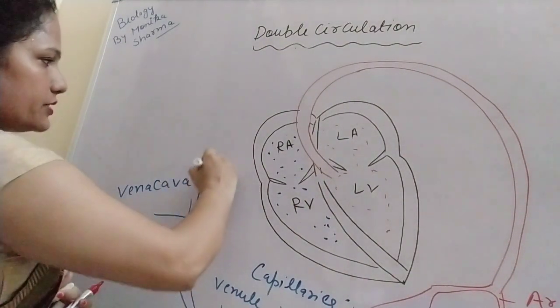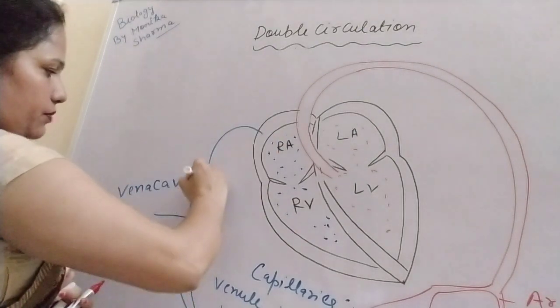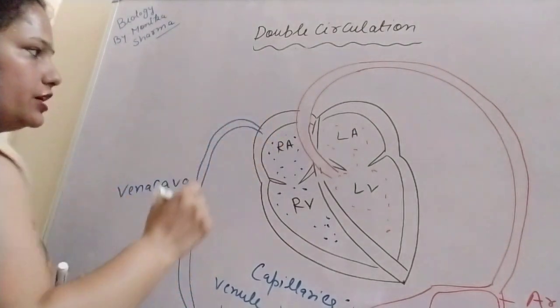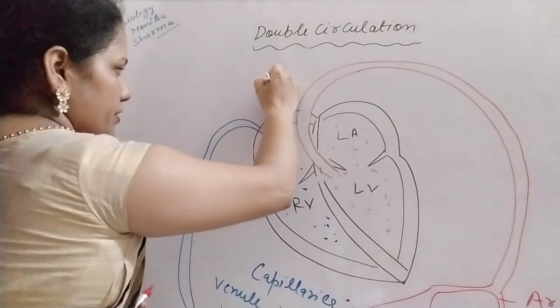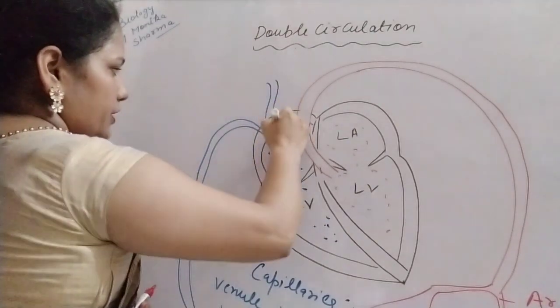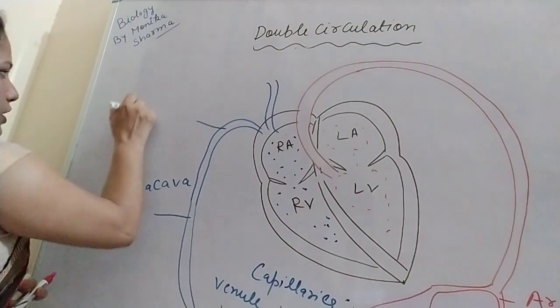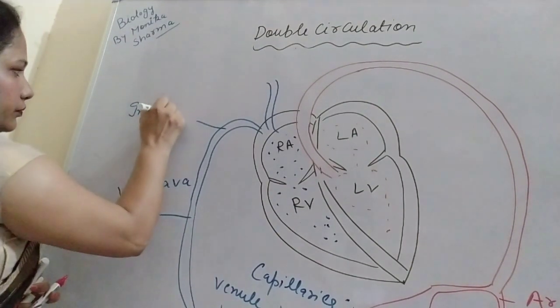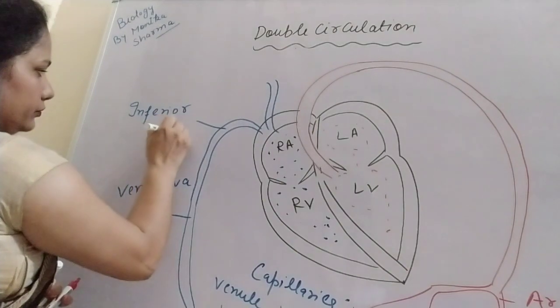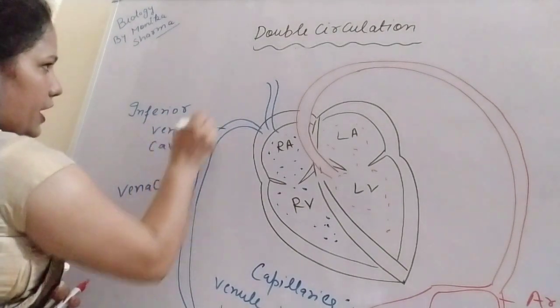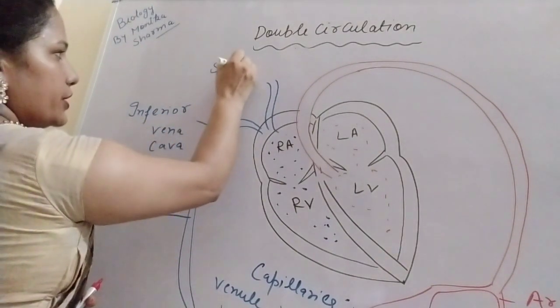From the lower body surface it is the inferior vena cava, and from the upper surface the superior vena cava.